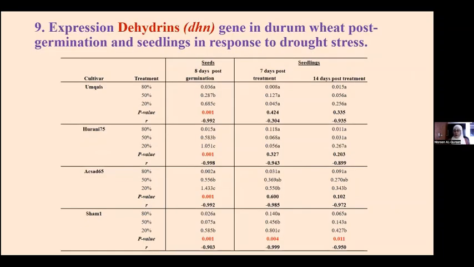Then we looked at the dehydrin genes, dehydrin and the W4 gene, to see the expression of those genes at the different stages: 8 days post-germination, and also 7 days post-treatment for the seed with a 14 days treatment for the seedling. And we noticed an increase in the expression of the dehydrin gene, as you will see here.